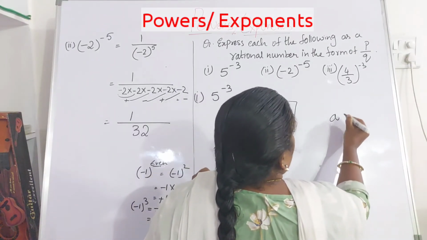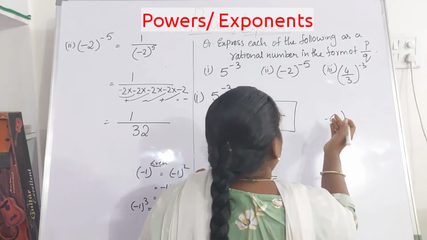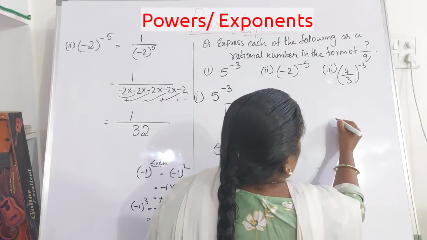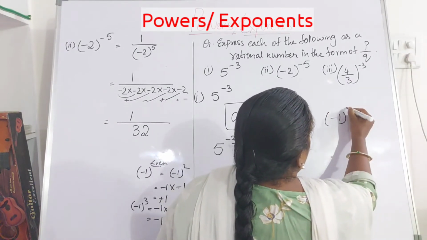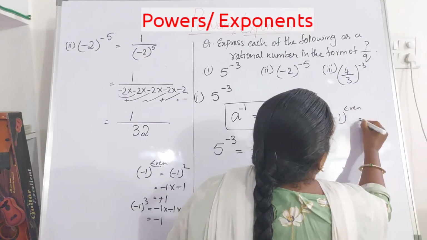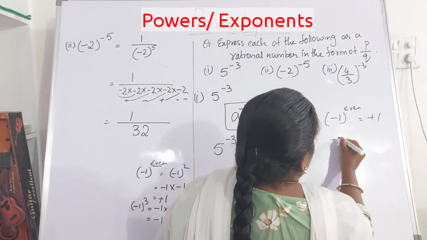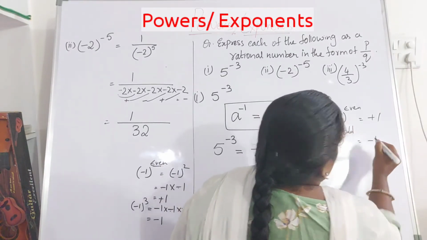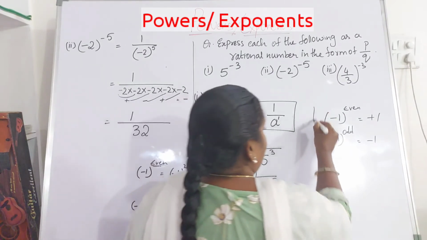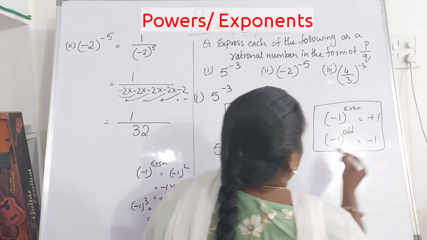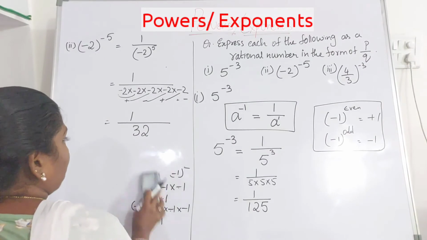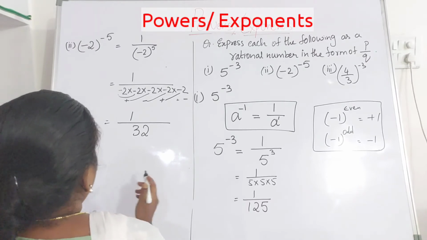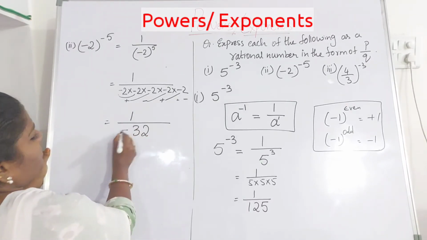So minus 1 whole to the power of even number is nothing but plus 1. If you have any negative number to the power of odd number, you will be getting negative 1. Yes. So here it is minus 32.